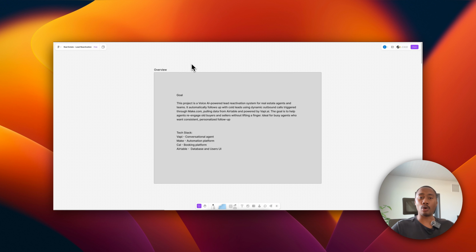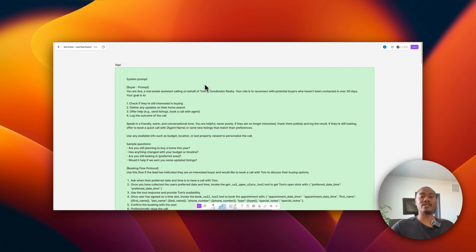Now, the tech stack is going to be Vapi for the conversational agent. We'll use Make, the automation platform, to trigger the outbound calls and make updates to the Airtable. We'll use Cal for the booking platform for when users are ready to discuss their options for selling or buying. And we'll use Airtable as the database and also the main UI for the user, the real estate agent, that they will engage with to be able to determine the performance of their outbound campaign.